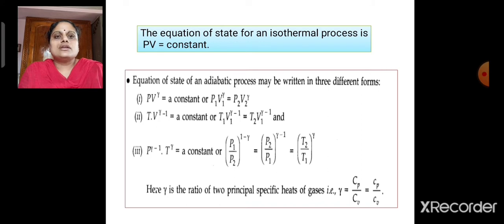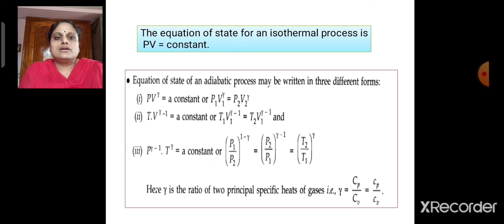The equation of state for an isothermal process is PV is a constant, where P is the pressure and V is the volume. The equation of state of an adiabatic process can be written in three different forms.